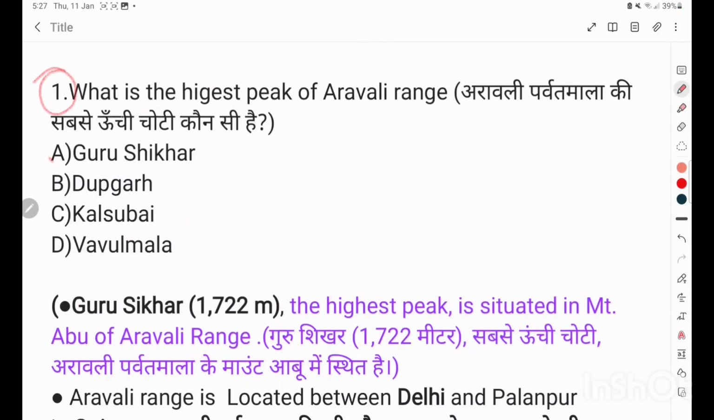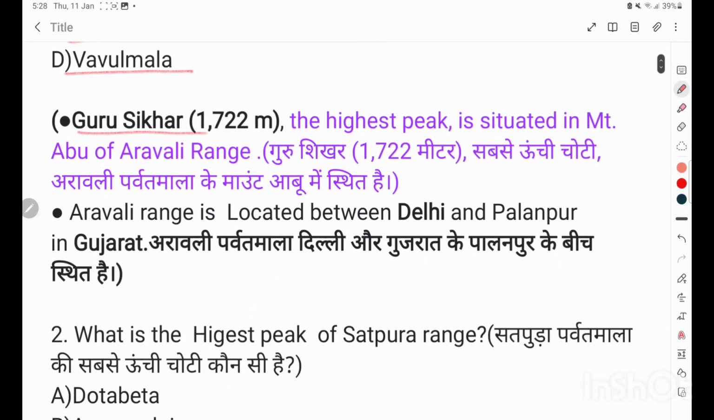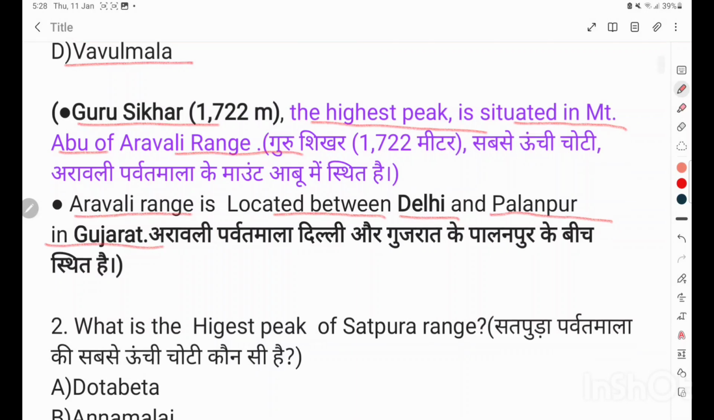Question number 1. What is the highest peak of Aravalli Range? Guru Shikhar, Dodabetta, Kalsubai, Babulmala. Correct answer is Guru Shikhar. Guru Shikhar, the highest peak, is situated in Mount Abu of Aravalli Range. Aravalli Range is located between Delhi and Palanpur in Gujarat.